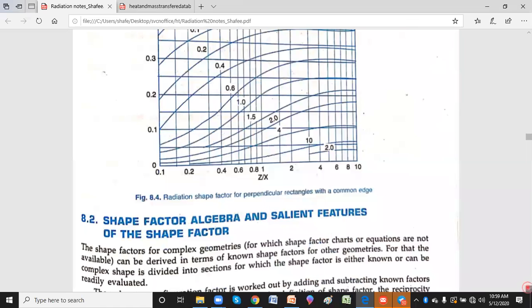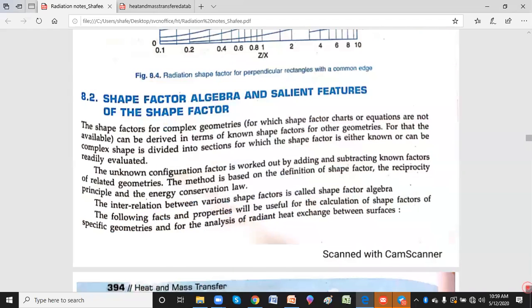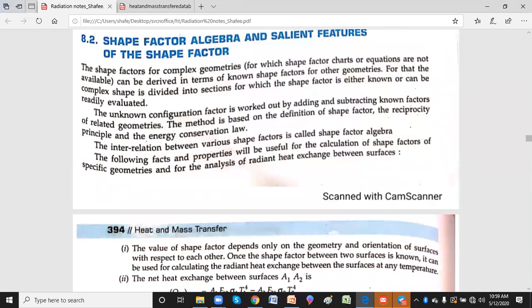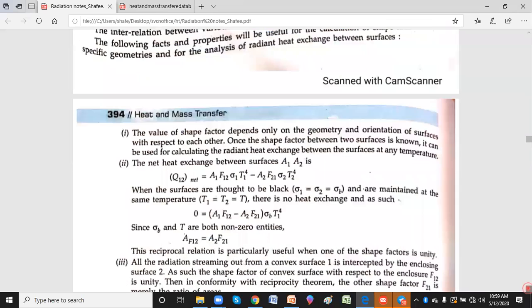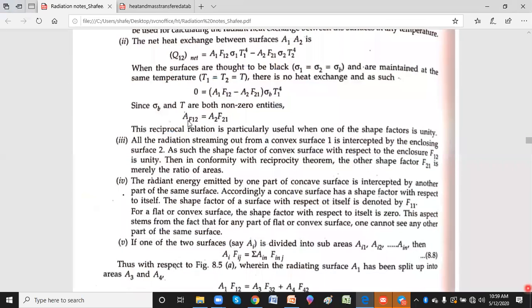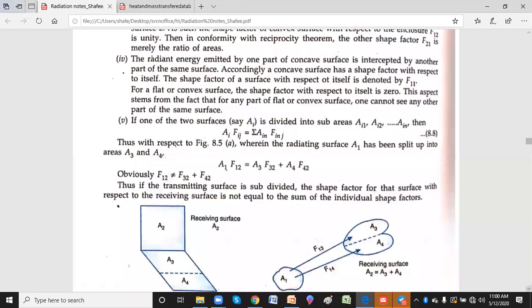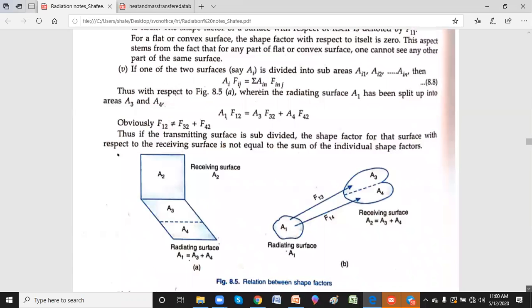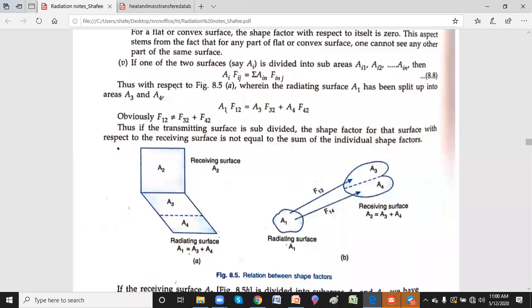I have consolidated this. Now see, this is what we have made: both are at the same temperature. We have A1 F12 equals A2 F21. This particular theorem is called the reciprocity theorem. One more theorem available for your shape factor is the summation rule. The further problems will use those things.